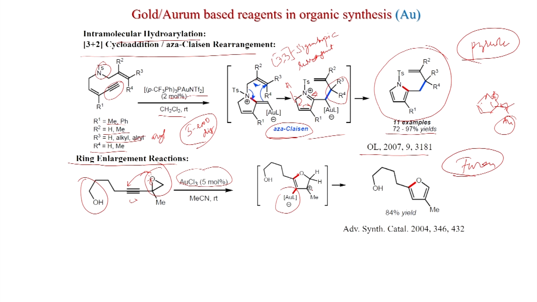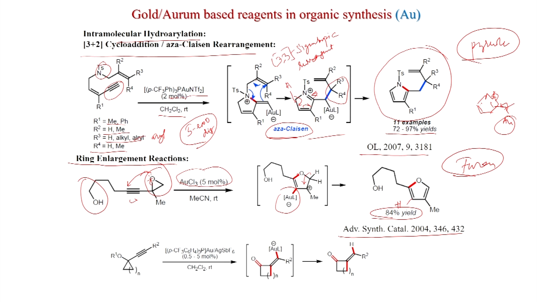And now, like earlier, the aromatization will take place like this: the H+ will eliminate and H+ will add here. The hydrogen is coming from the H+. After gold elimination, you get this product in 84% yield. This was published in Advanced Synthesis and Catalysis, 2004.